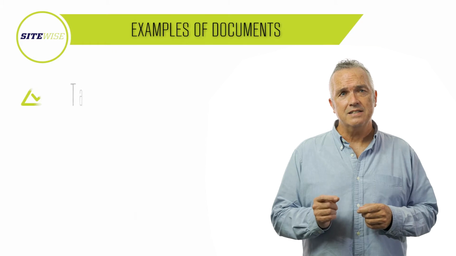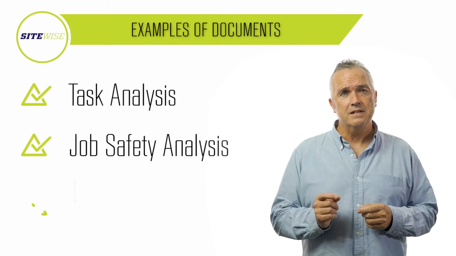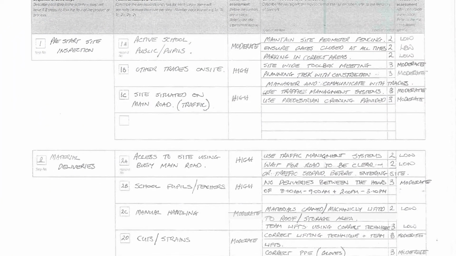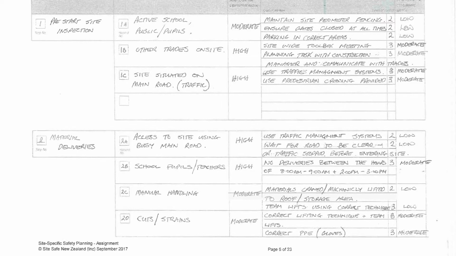The assessors are looking for an example of a task analysis, a job safety analysis, safe work method statement, or something similar. This type of document is used to show how you deal with potentially dangerous work on a step-by-step basis.